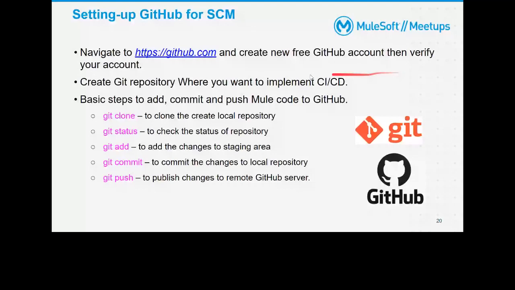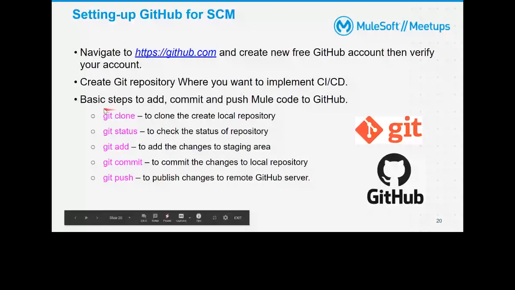As I said, we need to install Git on our system, so that if I want to clone, commit, push, or add, I'll be able to use all these commands once Git is installed. So this is self-explanatory. I don't want to spend much time on this. These are the commands we'll generally use, in this order. Then we'll talk about the continuous integration tool.